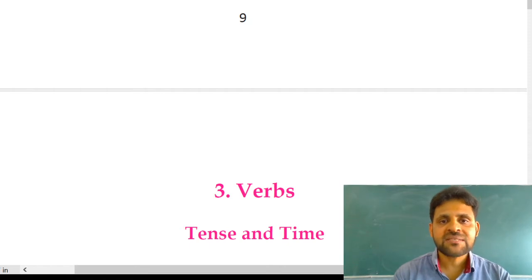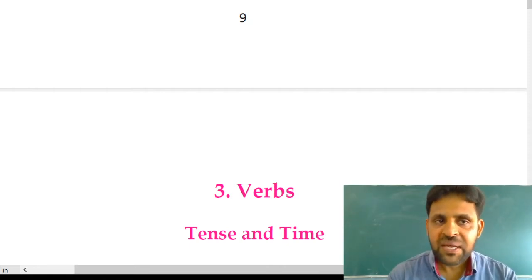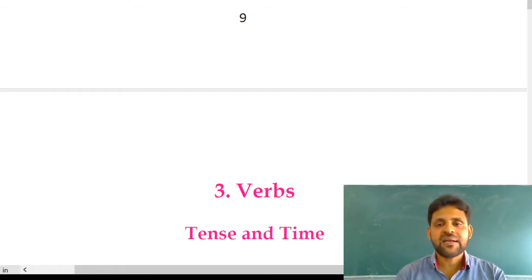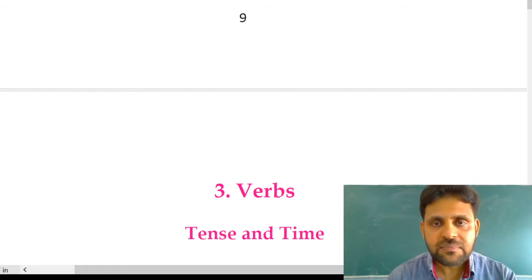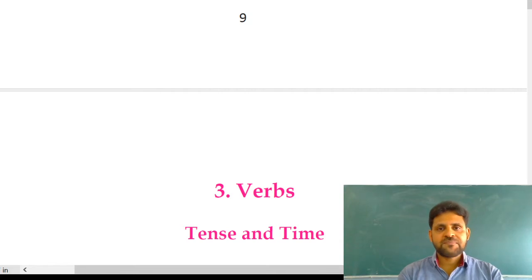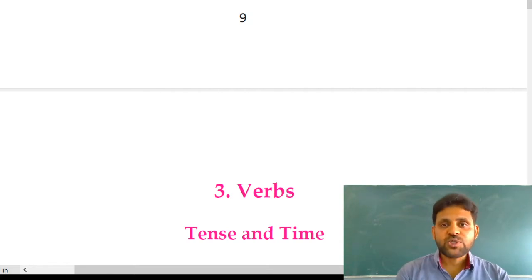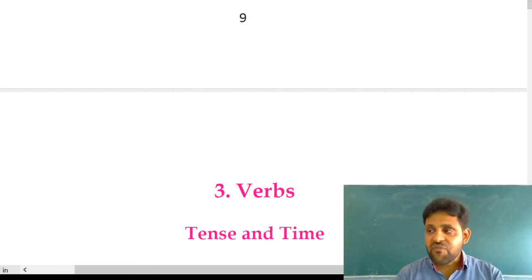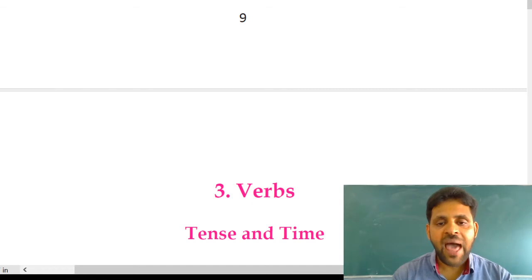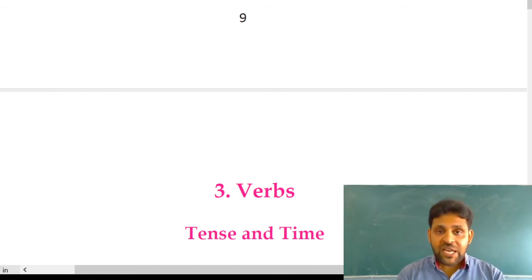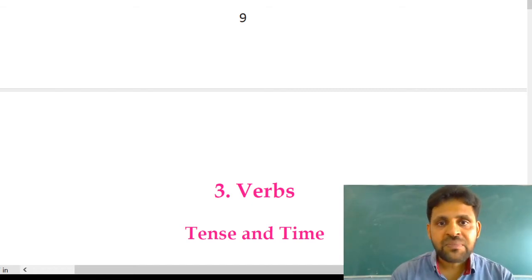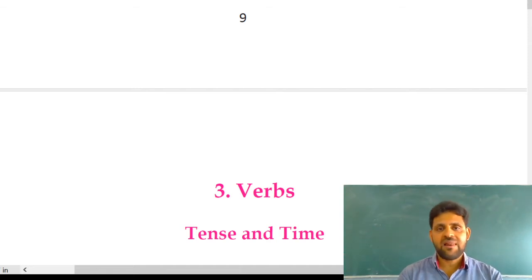It indicates the time of action in past. Have you understood? Next we'll move on to the third category, that is future tense. Here it is used when the verb indicates that action will take place in future. A particular action will take place in future. Example, he will speak English well.